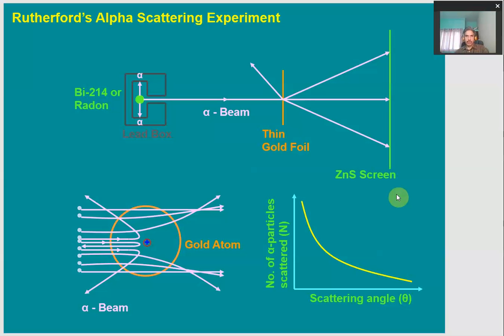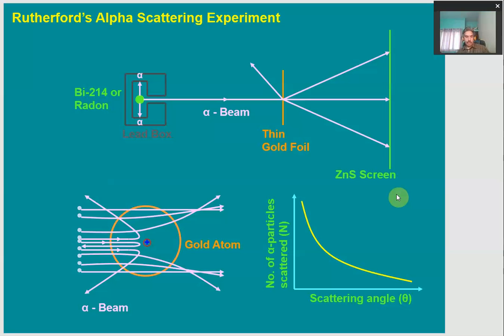Hello everyone. Today we will talk about the atomic model proposed by Rutherford and some limitations of this model, which are then countered by Bohr's model. So to begin with, we will talk about Rutherford's alpha scattering experiment, which you may have already discussed in your other subjects like chemistry.